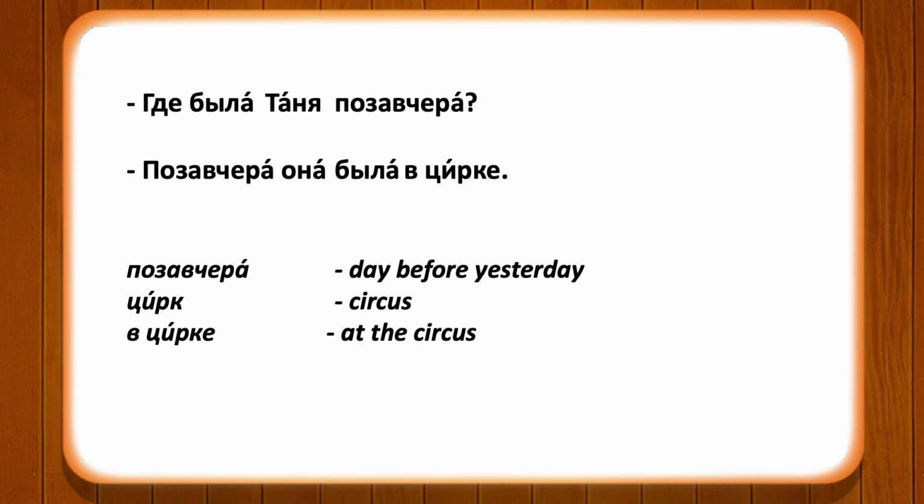I'll repeat the same dialogue. Где была Таня позавчера? Here the form of the verb быть is in past tense, feminine form, because the subject here is Tanya, which is a name of a girl. So the feminine form. Где была Таня позавчера? Позавчера она была в цирке. So позавчера, day before yesterday, she was at the circus.